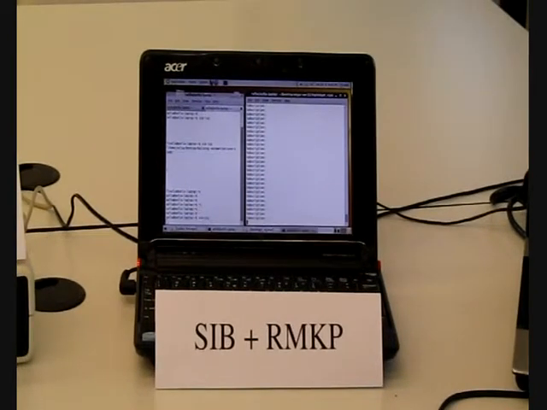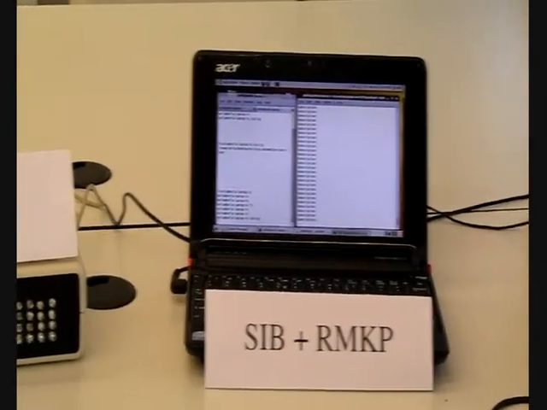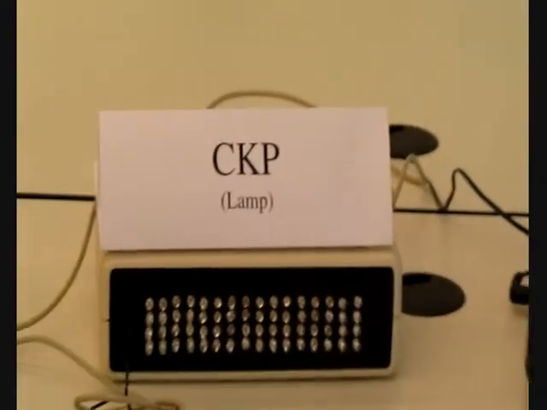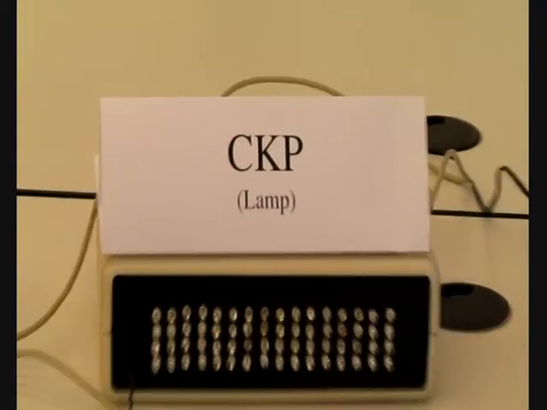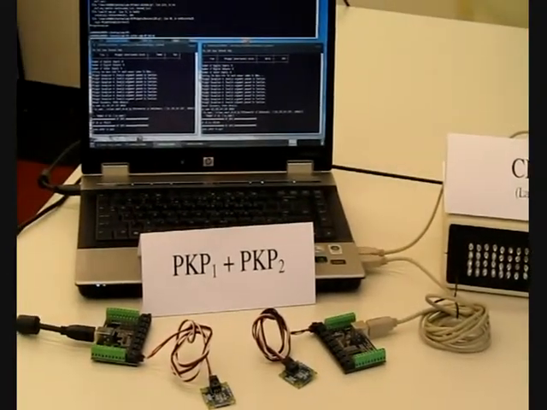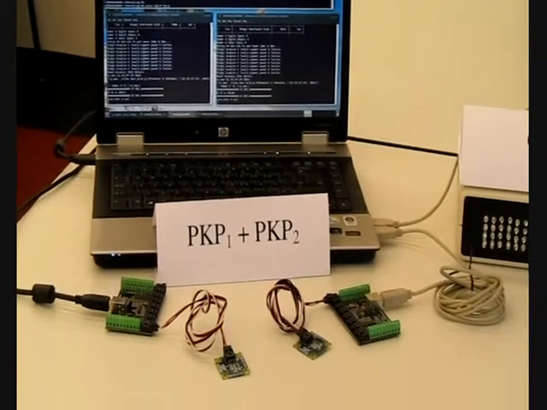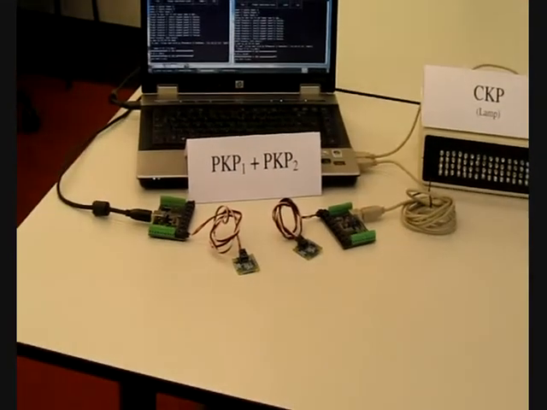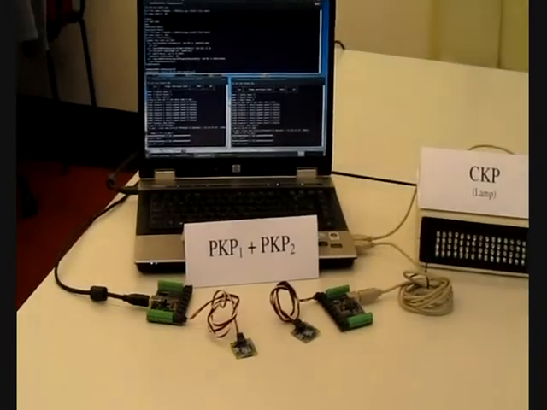This computer contains the SIB, Semantic Information Broker, which is a common database for both networks. It also contains an RMKP, Resource Manager Knowledge Processor Unit, which is responsible for managing the high-capacity network. This is a consumer KP which is represented as a lamp that uses the light intensity data gathered by the nodes. PKP1 and PKP2 are the producer KPs of the high-capacity network that are capable of measuring the light intensity.